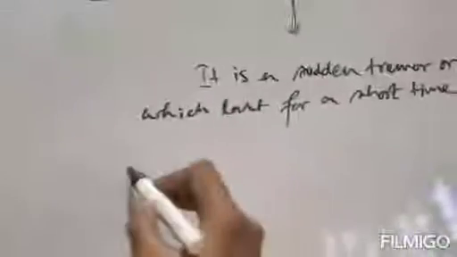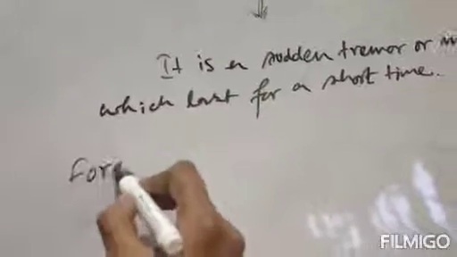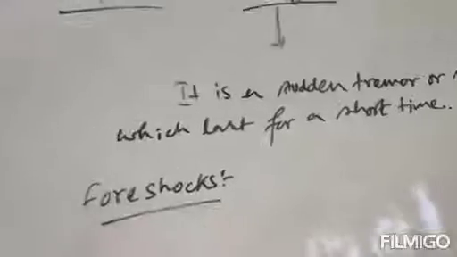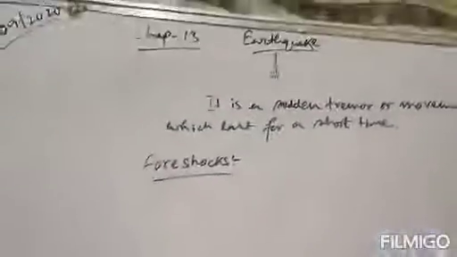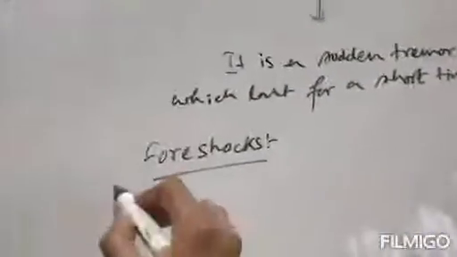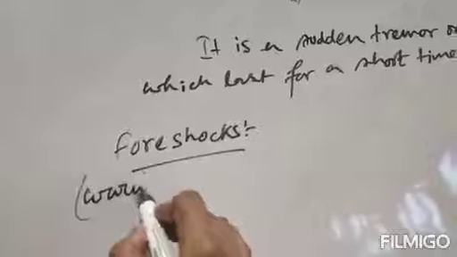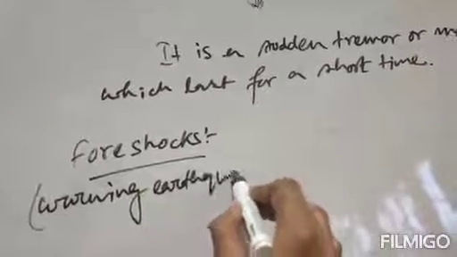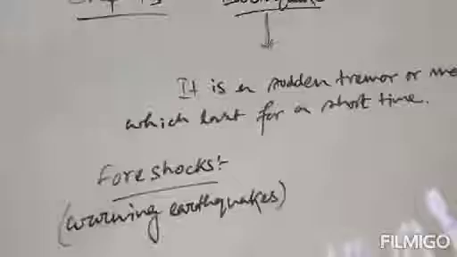Now next, foreshocks. What are foreshocks? Foreshocks are like warning earthquakes.